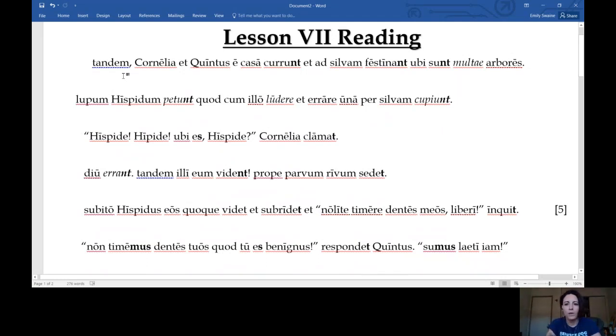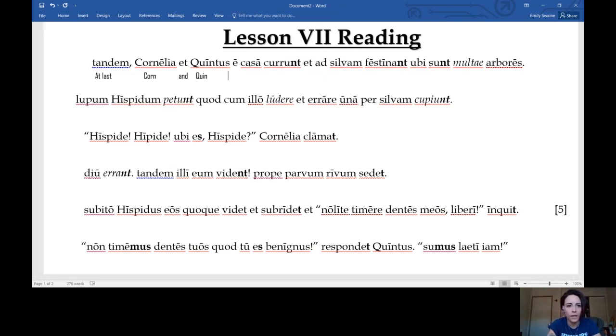Okay, here we go. Tandem means at last. I have a really skinny font so that I can fit all the English in here that I need and break it up best we can. So Cornelia, we can call her Corn, and who? Quintus. What do they do? As soon as we have a subject, you guys remember, we need an action. Once we have a conjunction, which at last is, conjunctions really go first. Then we find our subjects and then we find our verbs. So at last, Cornelia and Quintus, what do?